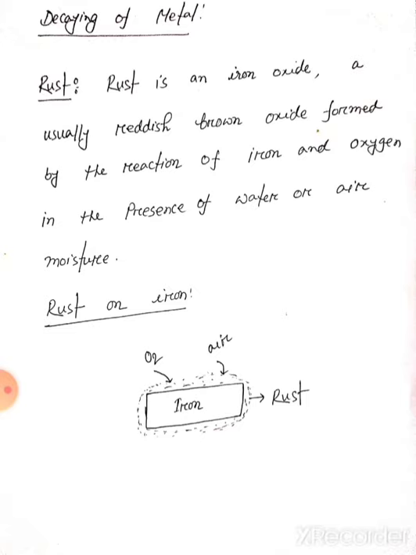So this is a chemical change. Rust on iron is a chemical change, or chemical reaction. Rust is formed by the reaction of iron, oxygen and air, that means water vapor. We saw that pieces of iron come into contact with oxygen and air and form rust.